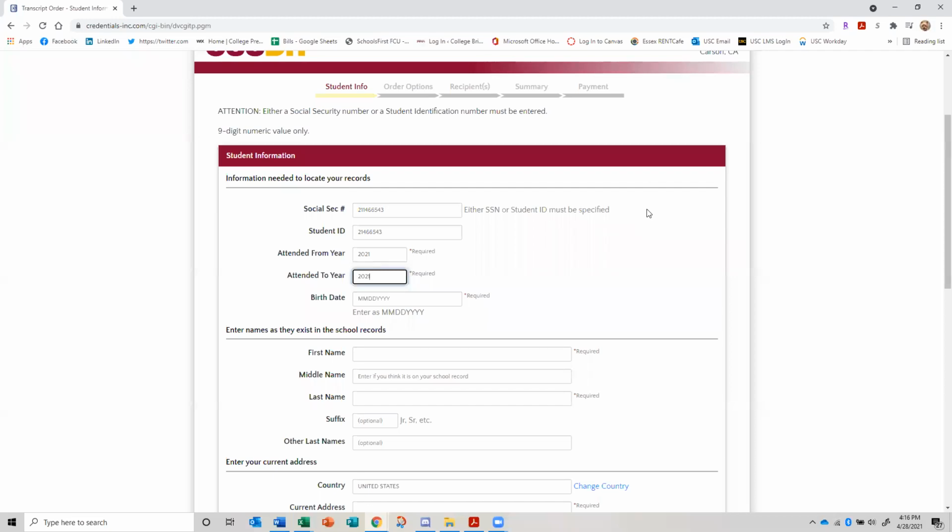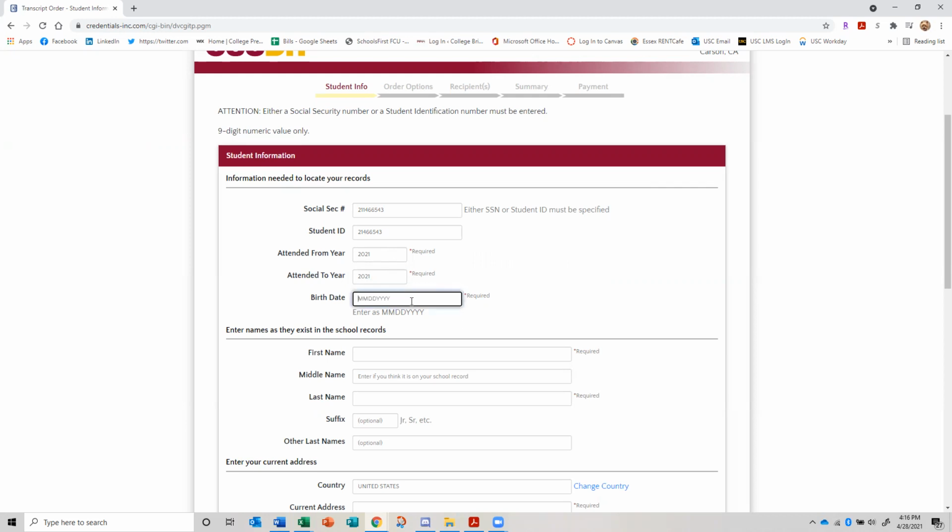If this is your second SLAM class, or if you took pre-calculus as an 11th grader and now you're a senior, you're going to want to backdate this to whatever year you started. So most likely if you were a junior last year taking pre-calculus and now you're a senior, your dates attended would be 2020, okay? But for most of you, it's going to be 21 to 21.